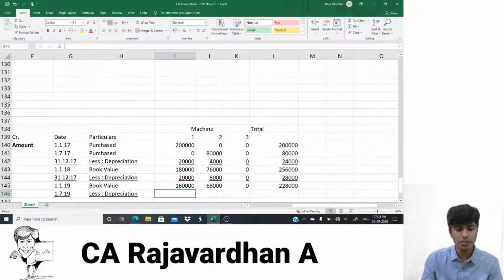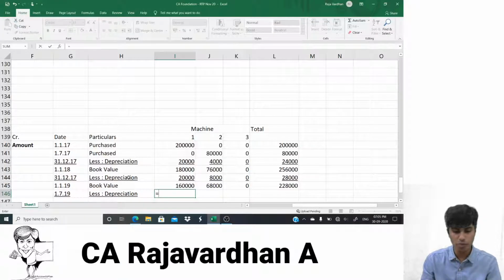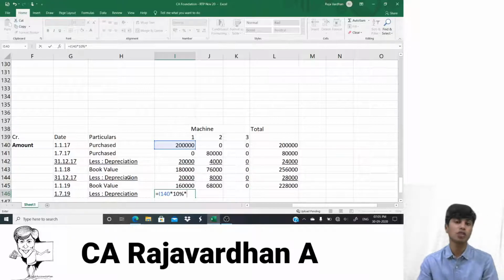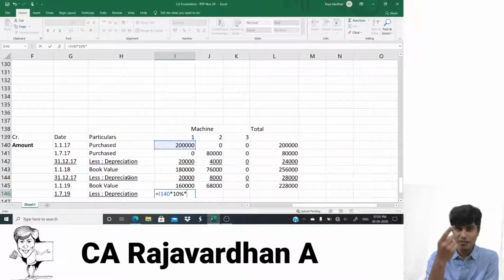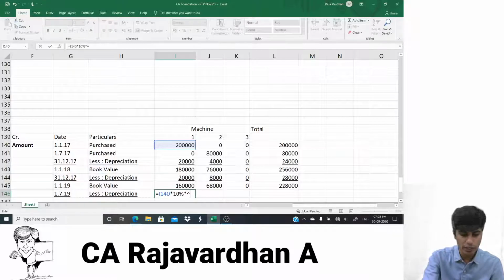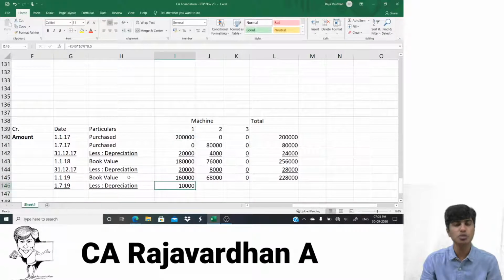So when I do less depreciation, how many months should I provide the depreciation for? I need to provide depreciation on 2 lakh at 10% for how many months? Not for the entire year. The asset is used from January to 1st of July. So January, February, March, April, May, June. It's only used for 6 months. I'll provide depreciation only for 6 months. So I'll do into 6 divided by 12. So instead I can write 0.5, half a year. It's used for half a year. So depreciation comes to 10,000 guys.